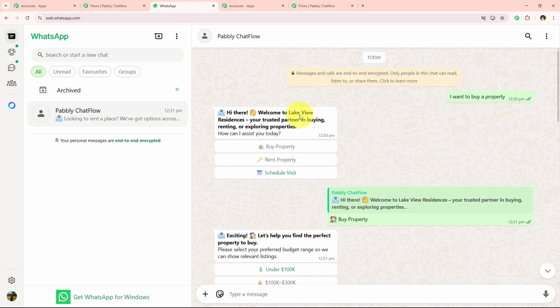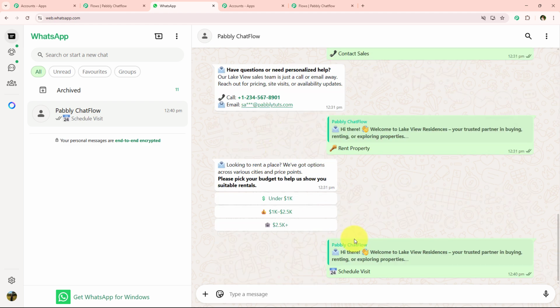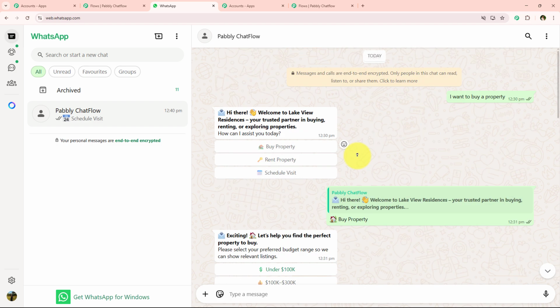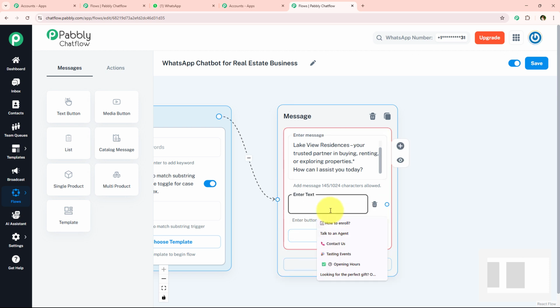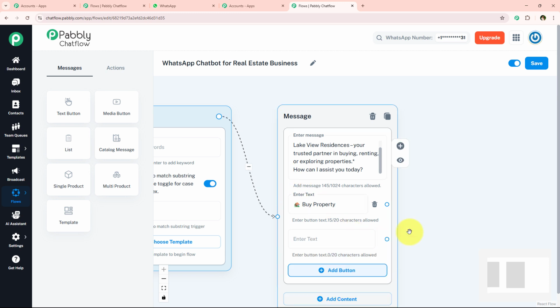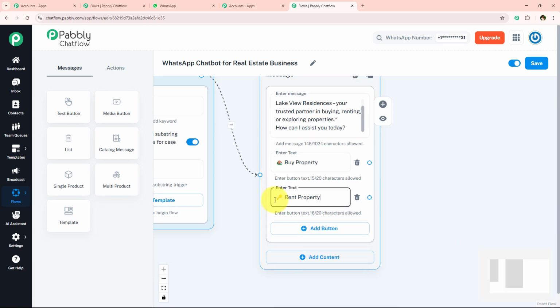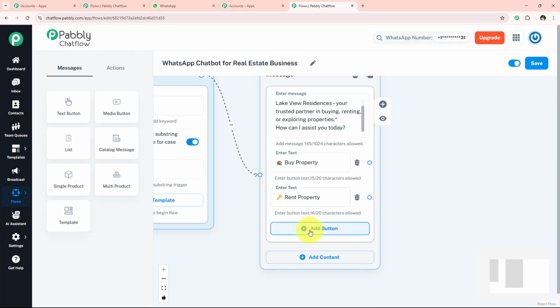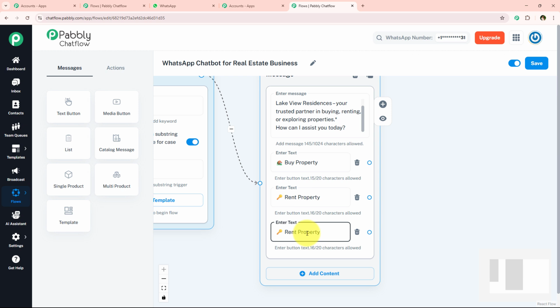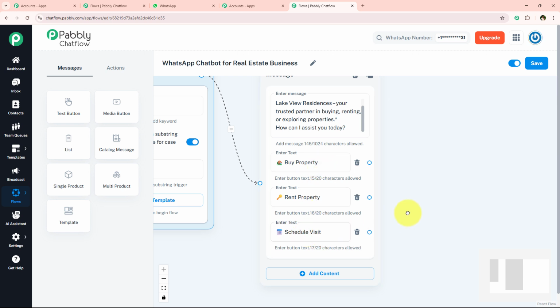Now what I want is not only this message, I'm just going to give them three options too by sending these three buttons. So one by one, I'm just going to set up these three buttons. For that, I'm just going to open my flow, and over here I'm just going to add button and enter the text in this button, which is buy property. And the next one is to rent a property. So I'm just going to add a button and enter rent property right over here. And the third one is to schedule a visit. So I'm simply going to add a button and enter the message which is schedule visit right over here. And as you can see, I've successfully entered these three buttons right over here.